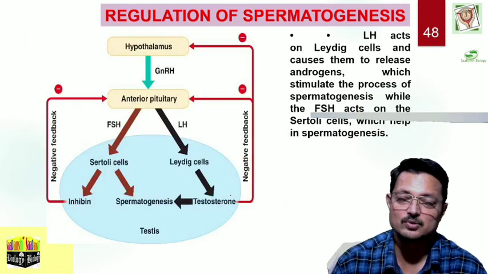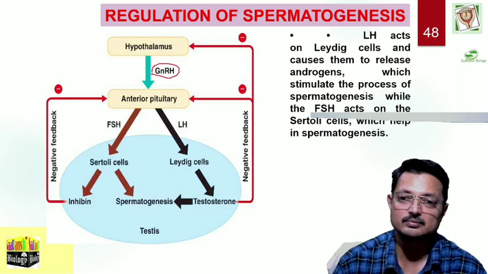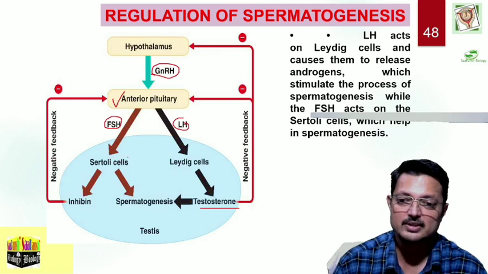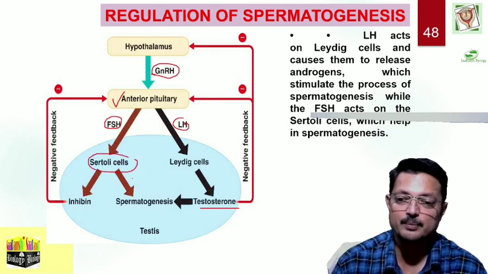This you can see through a simpler diagram. The hypothalamus produces GnRH, affecting the anterior pituitary, which produces FSH and LH. LH acts on Leydig cells, producing testosterone, whereas FSH acts on Sertoli cells, which produce androgen binding protein and inhibin.